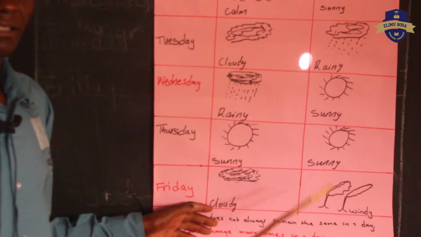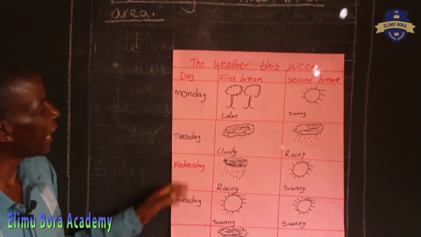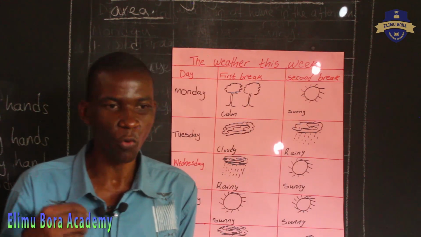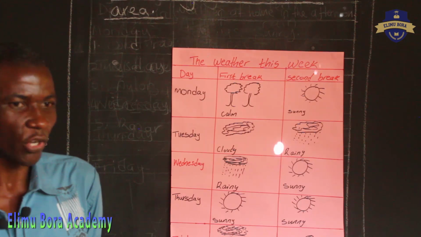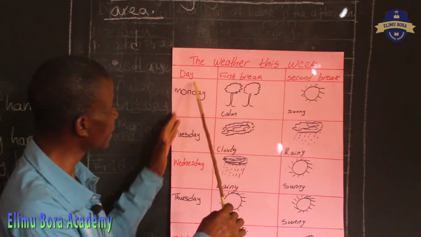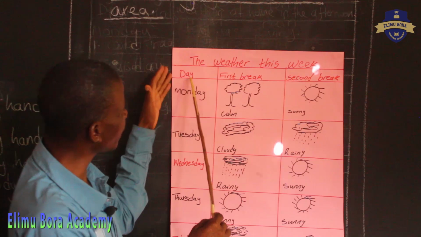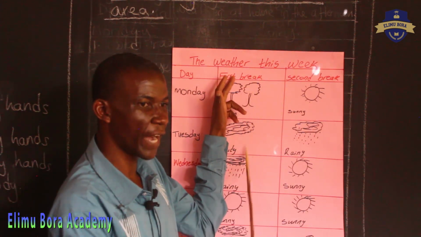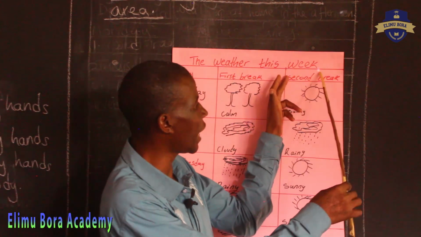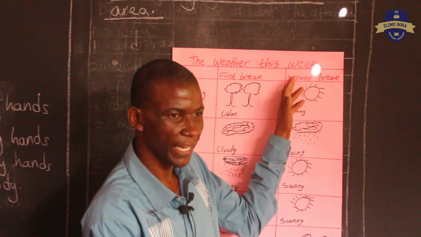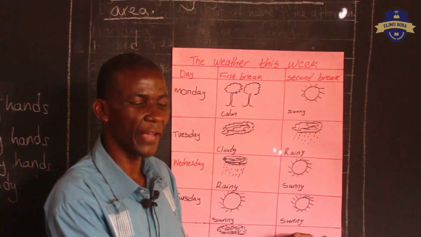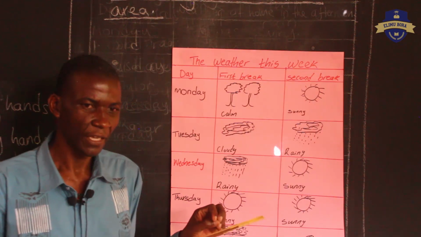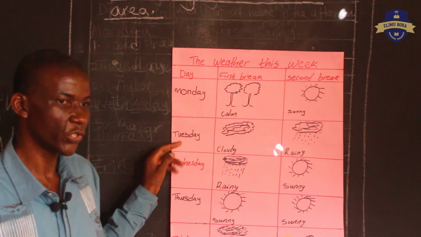Now, the activity I want you to do is to make a record of weather at your home. So you make a table like this. There is the day, then in the second column, you write first break, and in the next column, you write the second break. Now you look, which day are you going to start recording? For example, you are going to start recording today. Today is Tuesday.